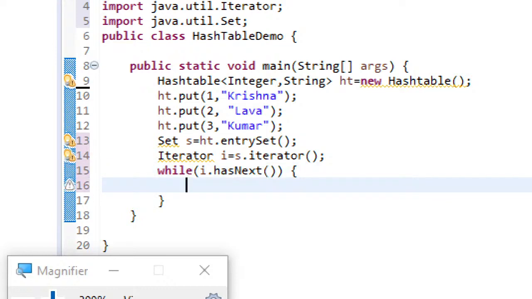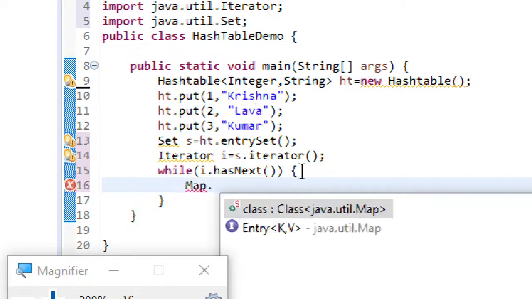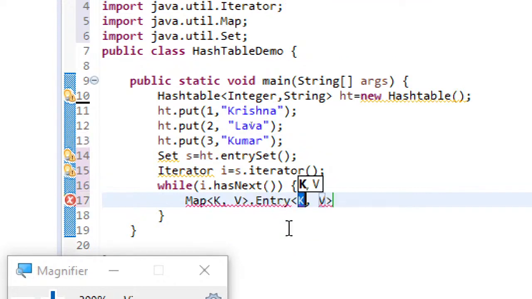And then here what I'll be doing is I'll be using Map.Entry, because this is coming from... yeah, here you can see Map.Entry, what it is giving, key value, K comma V. Map.Entry will get K comma V directly. So whatever next will be returning now, it will return with K comma V. That means key and value will be returned.